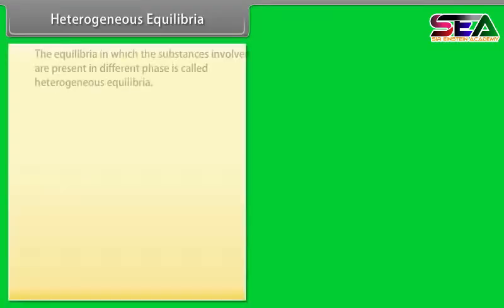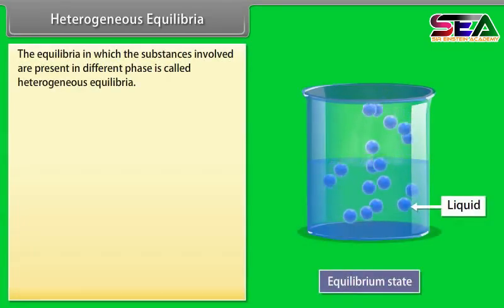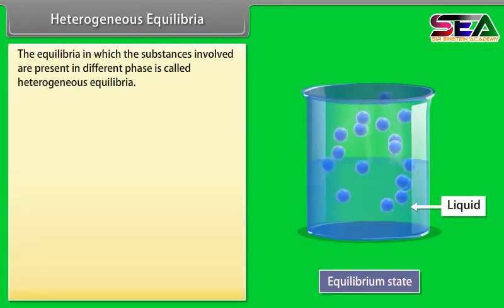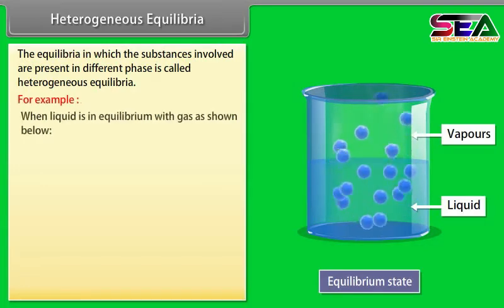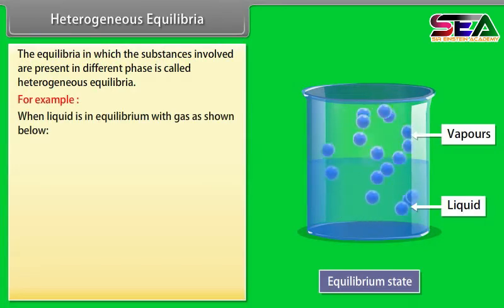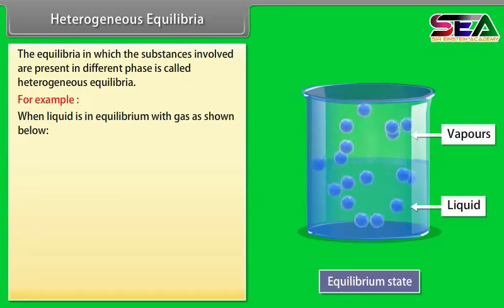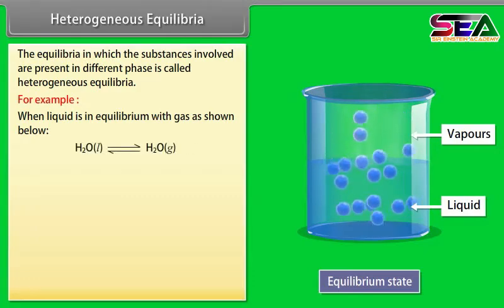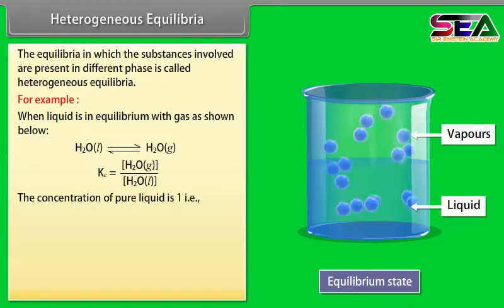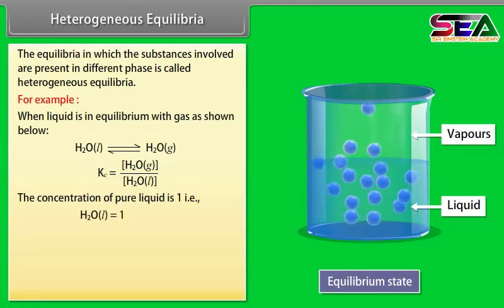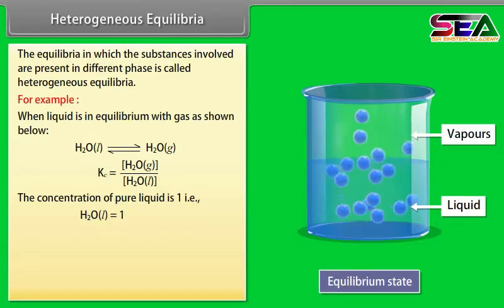Heterogeneous equilibria. The equilibria in which the substances involved are present in different phases is called heterogeneous equilibria. For example, when liquid is in equilibrium with gas as shown below, the equilibrium constant is, the concentration of pure liquid is 1, that is, H2O in liquid form is equal to 1. Hence,